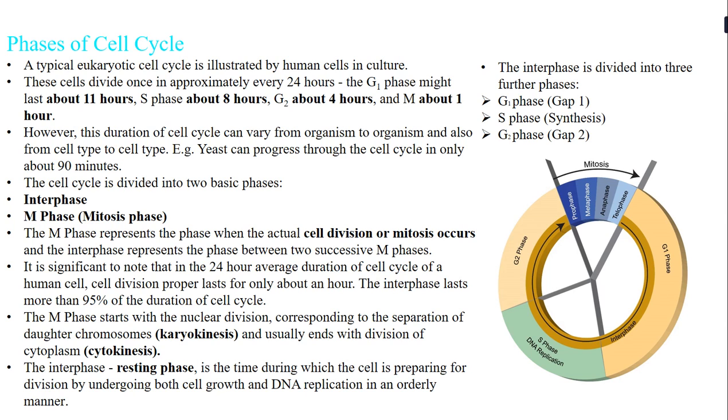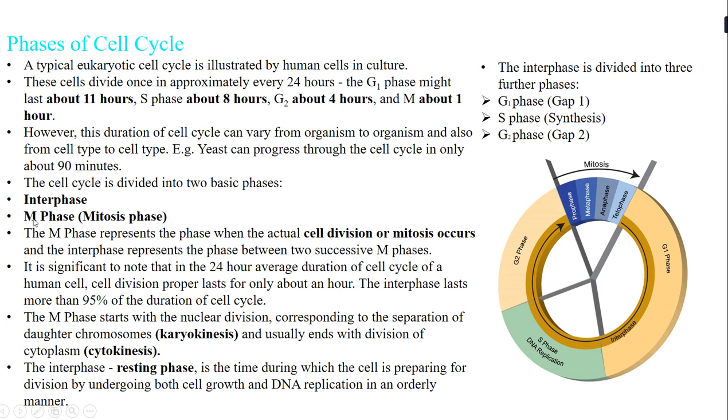Now, when we speak about a human cell, it divides approximately every 24 hours, and this duration of the cell cycle can vary. It can vary from organism to organism and it also depends upon the cell type. So when we take an example of a yeast cell, a yeast cell can progress through a cell cycle in about 90 minutes.